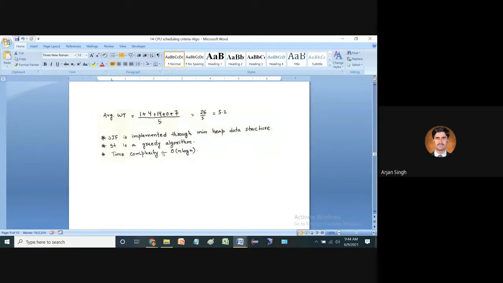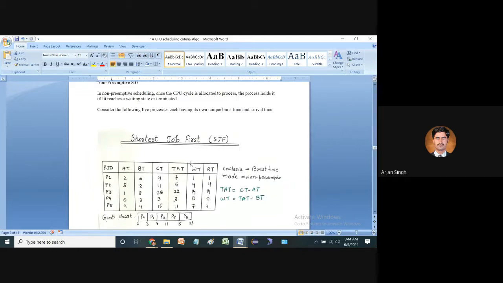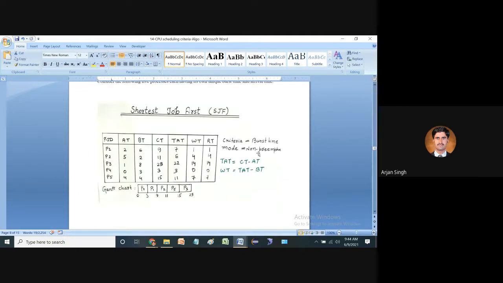So we have covered the non-preemptive technique of the shortest job first algorithm.